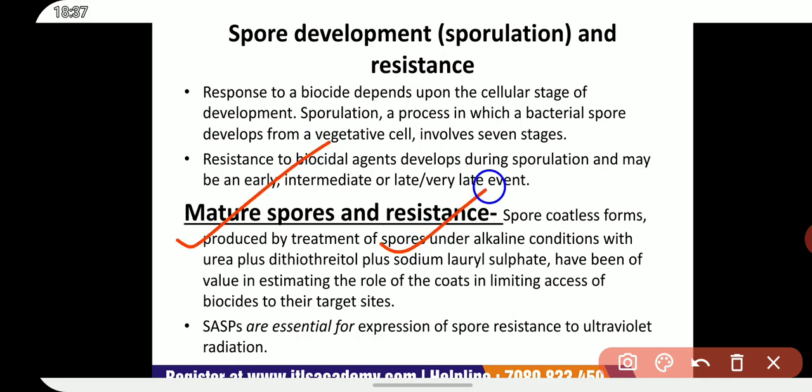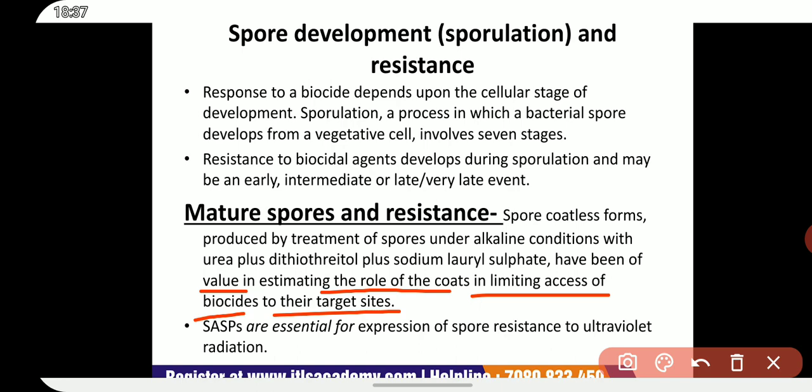Mature spores and resistance. Spores, coatless forms produced by treatment of spores under alkaline conditions with urea plus dithiothreitol plus sodium lauryl sulfate, have been of value in estimating the role of coats in limiting access of biocides to their target sites.